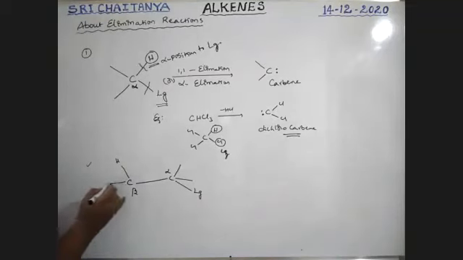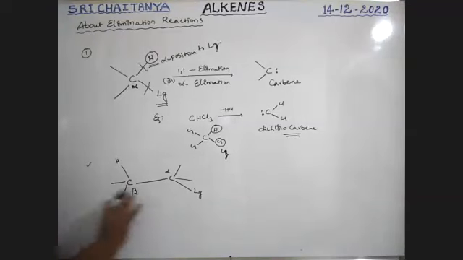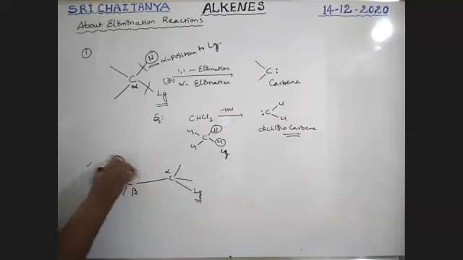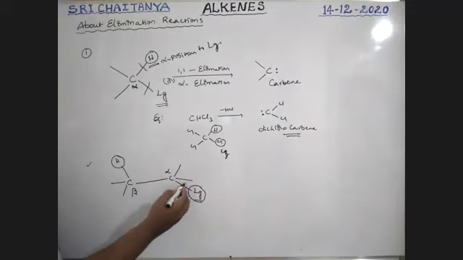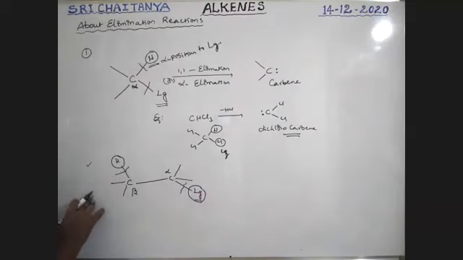Two more groups are also there. It is a saturated compound. From one carbon, the leaving group, and from another carbon, which is beta to the leaving group, this hydrogen, boys. This hydrogen and this leaving group are going to break.